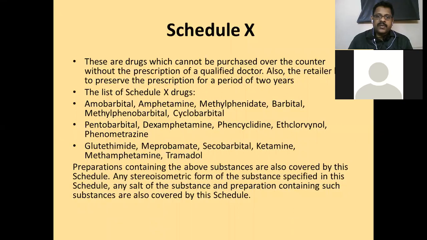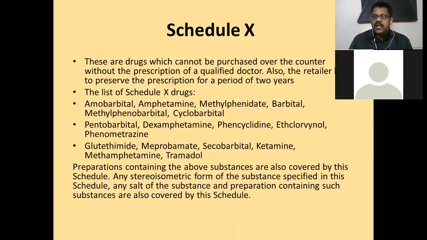List of Schedule X drugs are amobarbital, amphetamines, methyl phenidate, barbital, methyl phenobarbital. Some are there in use, some are not there in practice. Cyclobarbital, pentobarbital, dexamphetamine, phencyclidine, ethchlorvinol, phenometrazine, glutathione, meprobamate, secobarbital, ketamine.